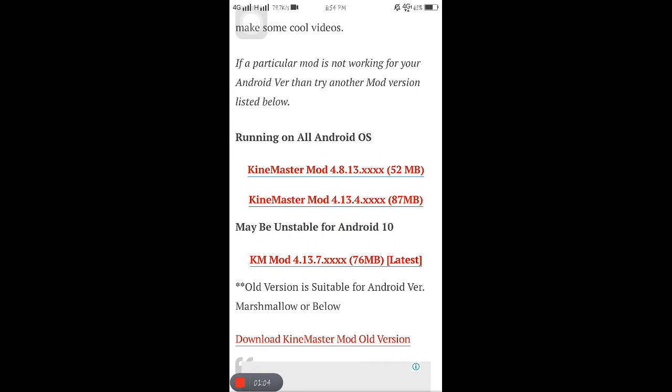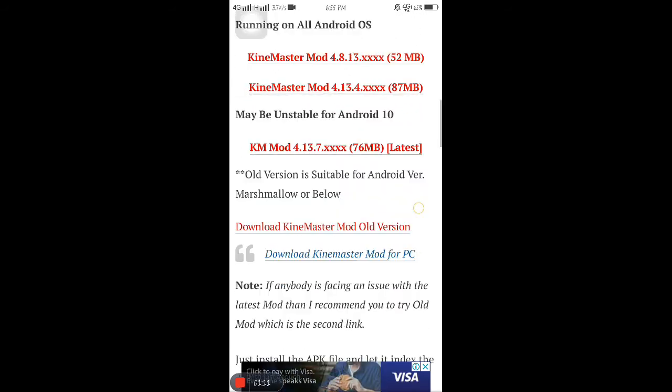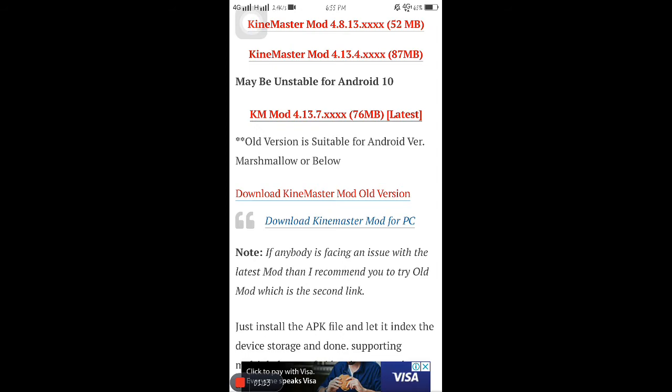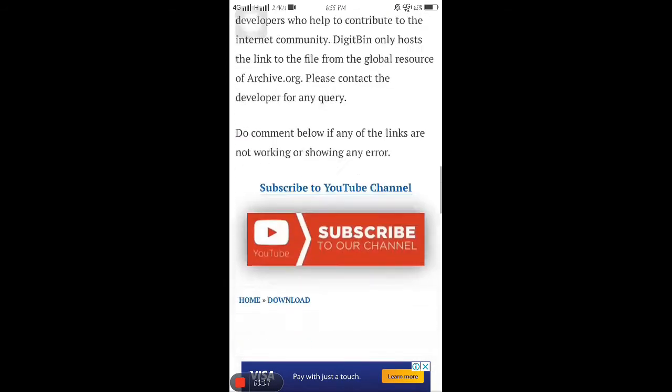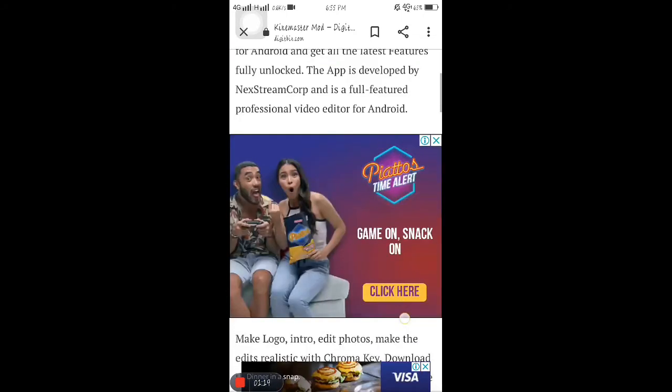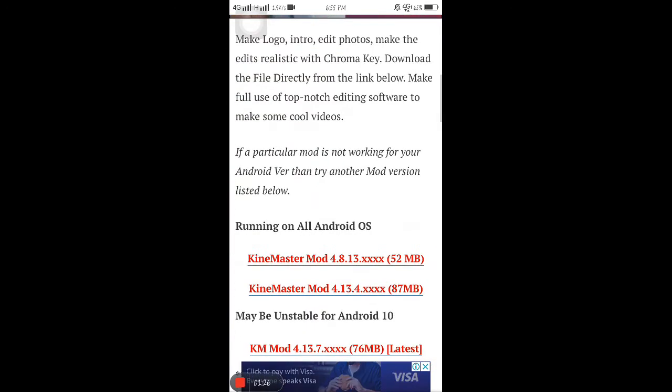So here it has 52 MB. Here are the old versions, and also for PC you can select that. You can download here, so you can select that here. I can no longer download the app because it is already in my phone.